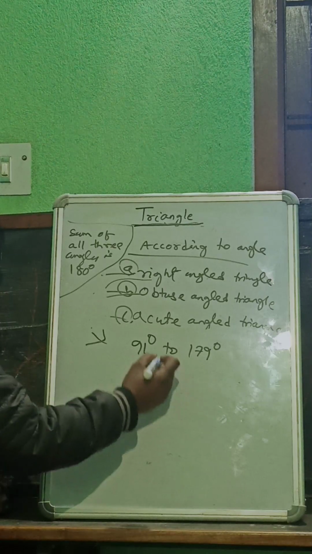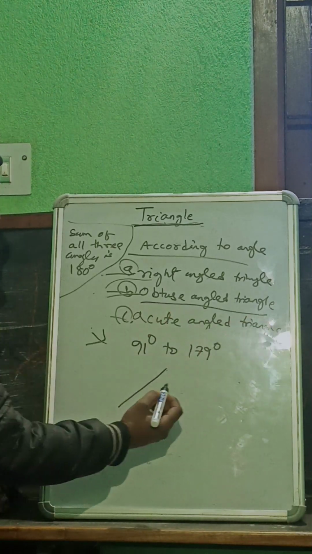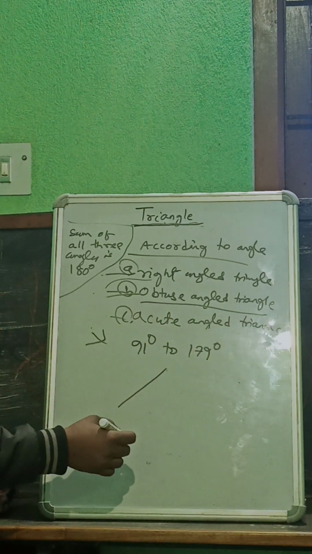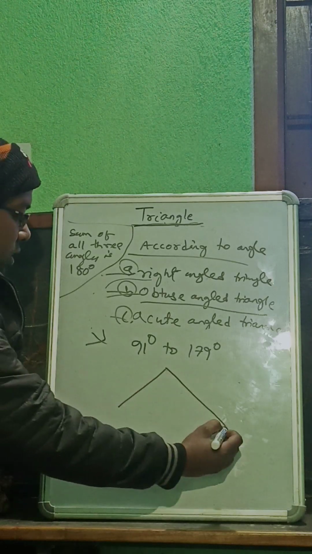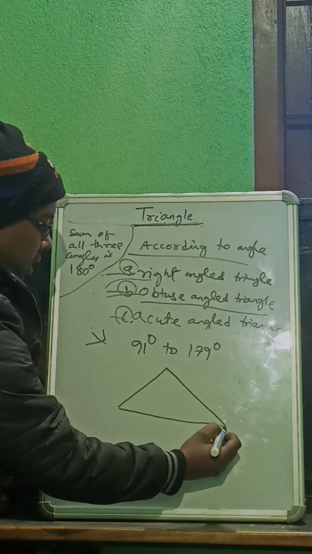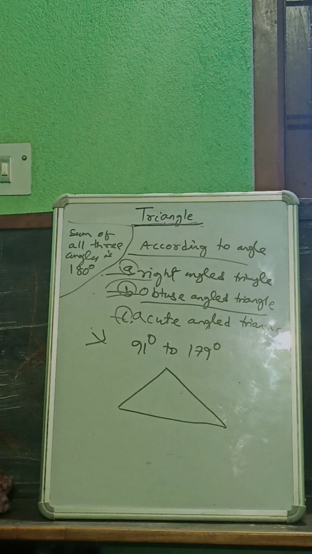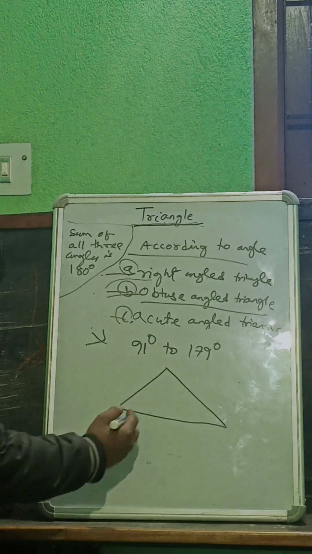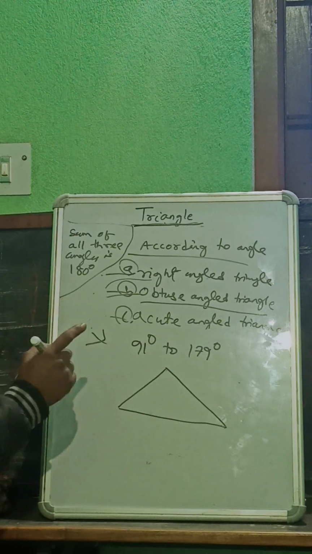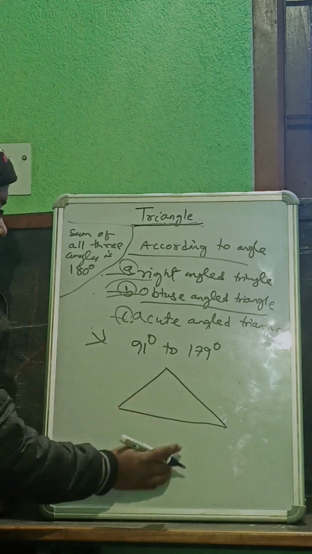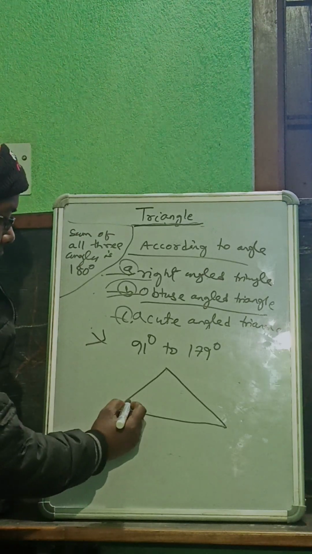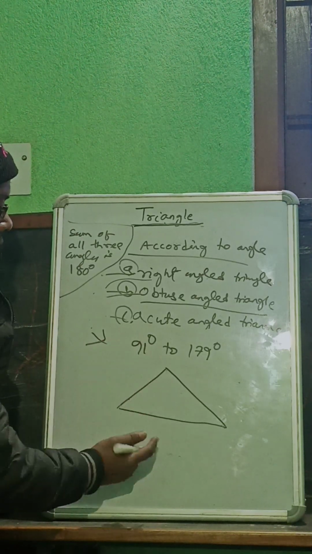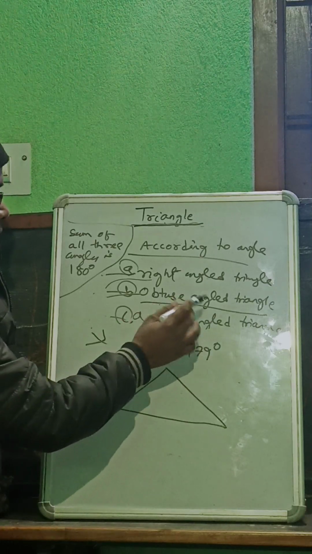Let me explain what is an obtuse angle triangle. Its condition is, if any one of the angles is obtuse, only one angle, then it is an obtuse angle triangle.